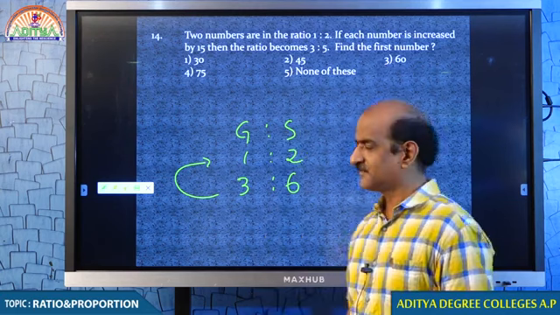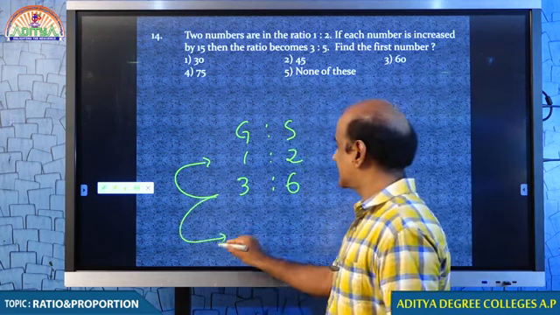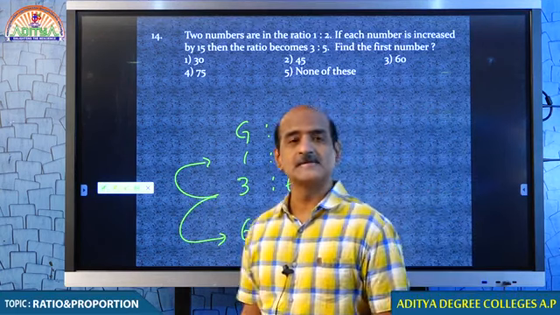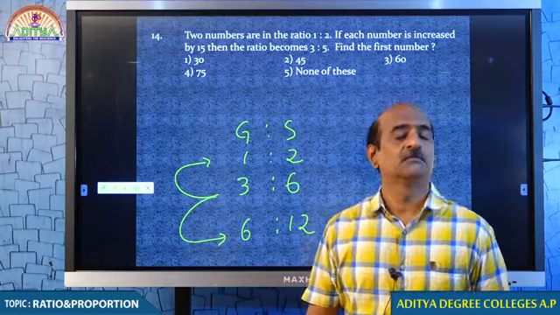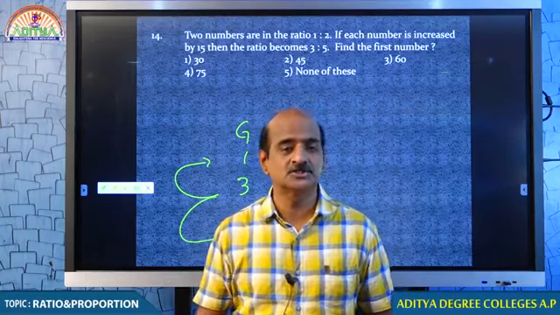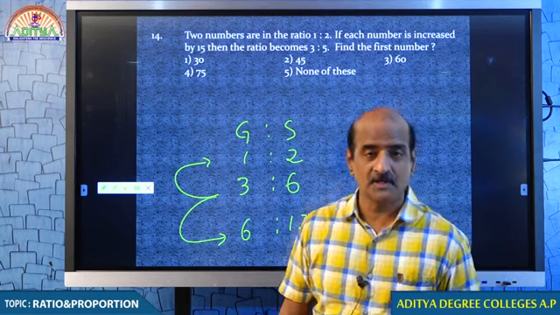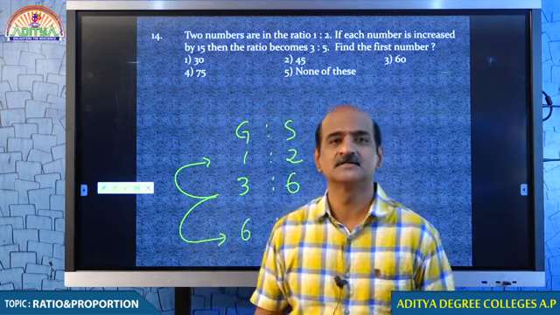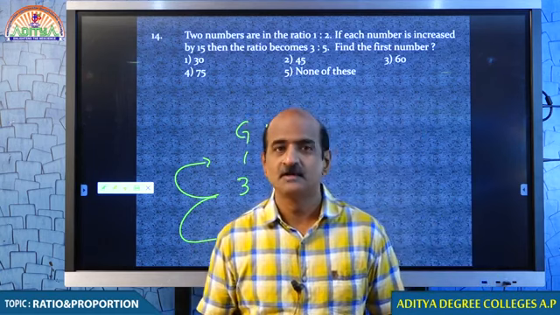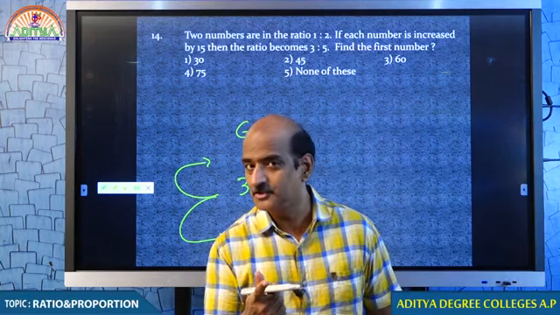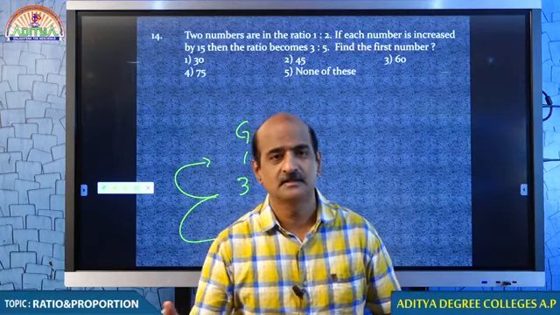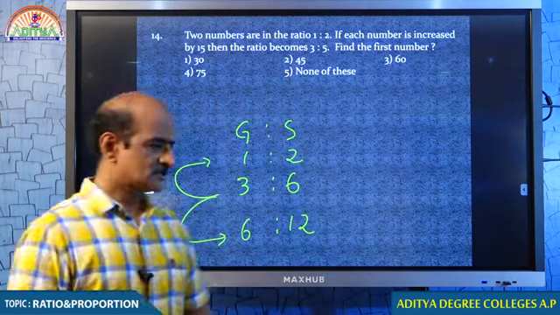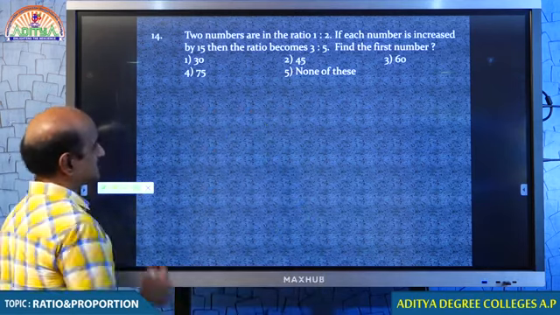And I think this can be taken as 6:12. Yeah, why not? You can take any number. I mean to say that a ratio can be either multiplied or divided by any number. Ratio means it is a comparison. For every 1 chocolate I get, you will be getting 2 chocolates. Like that, the number can be extended to any number. So you understand that. So basing on that, we just discussed this topic.